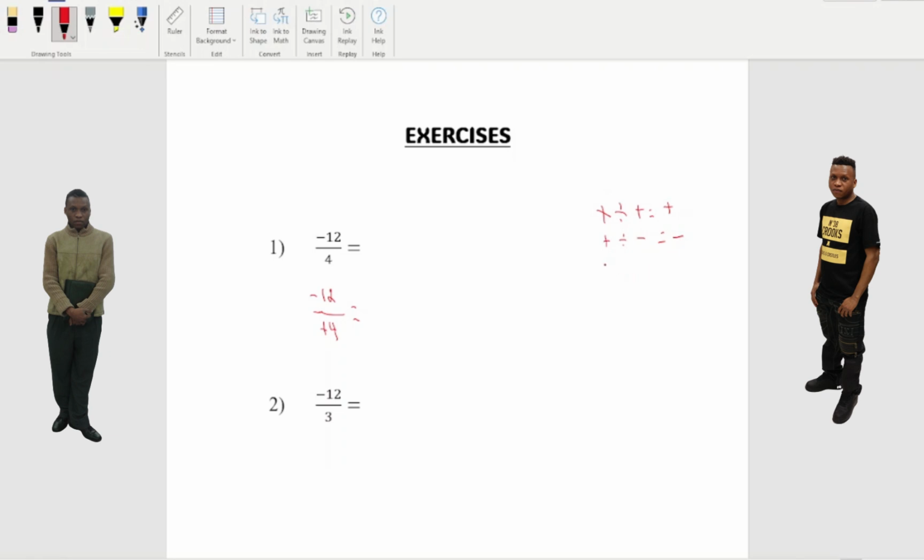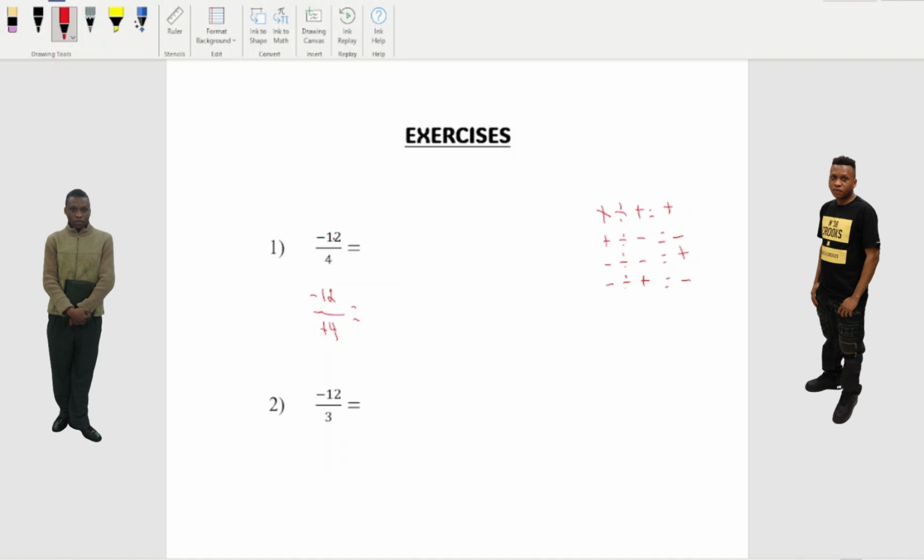Now, minus divide by minus, you're gonna give us positive. Now, minus divide by positive to give us minus. So here we have negative, here we have positive.